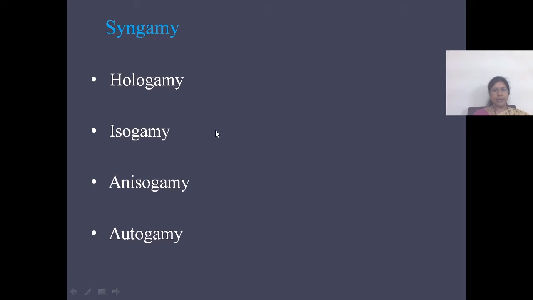The next type of syngamy is isogamy. In isogamy, the gametes formed are similar in size and shape morphologically, but they differ in their behavior. Such gametes are called isogametes and the union is called isogamy. Isogamy is common in Foraminifera. Examples are Elphidium, Gregarina, Monocystis, and Phytomonadida, Chlamydomonas.